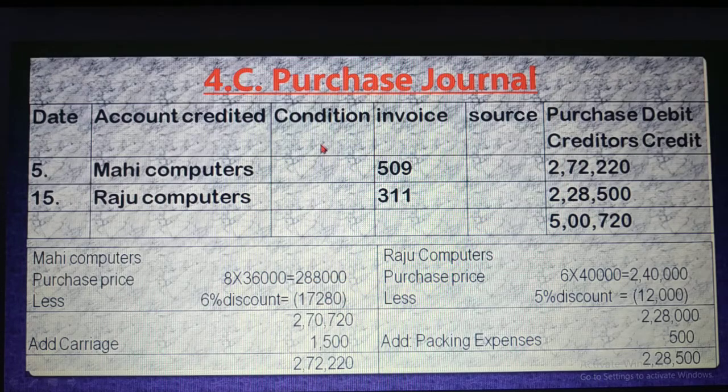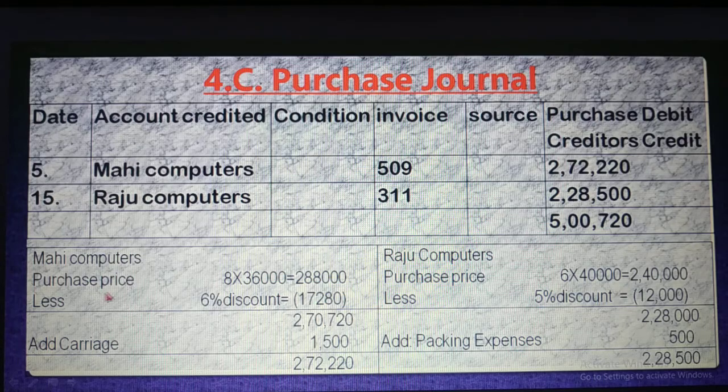Then invoice numbers 509 and 311 are given, and in the source column we will not write anything, just give tick marks. And in the journal, purchase account debit, creditors account credit. You know, when you purchase on credit, purchase account is debit and creditors account is credit. Purchase is an expense, that's why it is debit, and creditors are your liability. If liability increases, then it is credit.